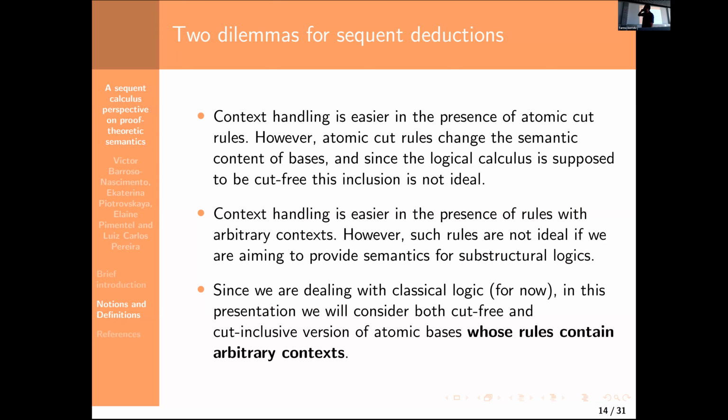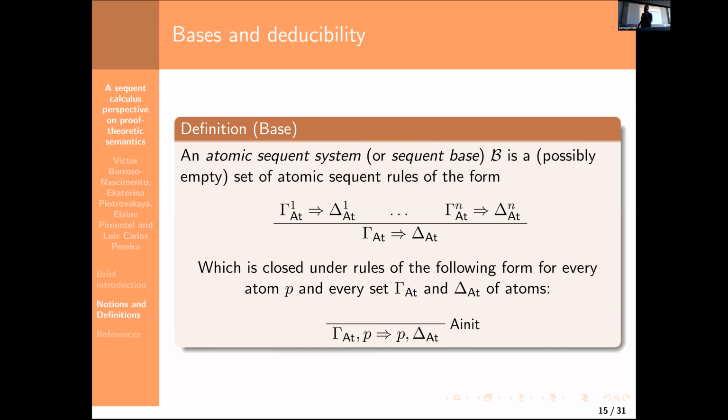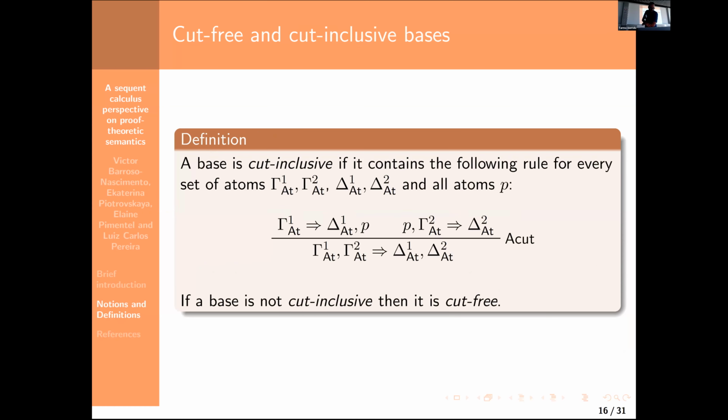So I will use the definition that allows the use of arbitrary context, which is this one. We require atomic bases to be closed under the atomic axiom rule. That gamma at is just a set of atoms. And sorry, this is the definition of base. So I just define a base as a set of sequent calculus rules over atoms, which contain all instances of the atomic cut rule with arbitrary context. After doing that, I also define a notion of atomic cut and two notions of base, one which is closed under all instances of it, one which is not.